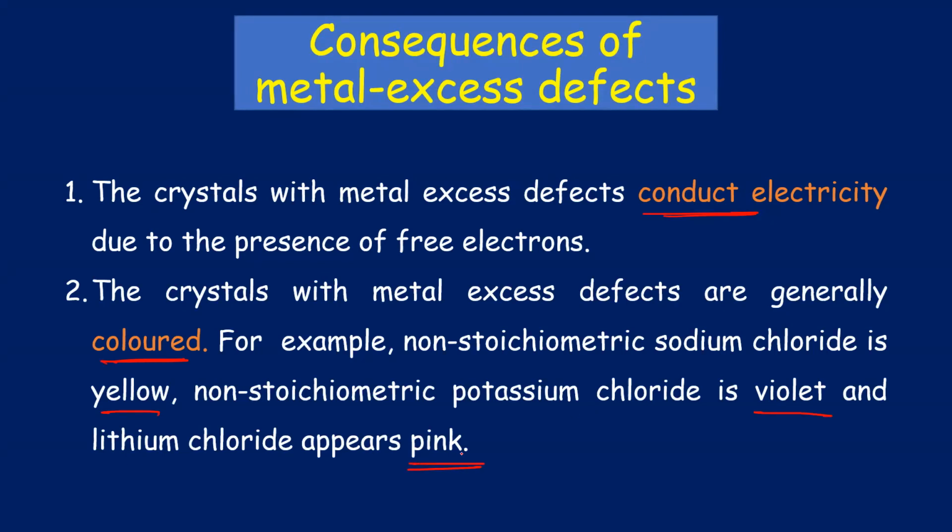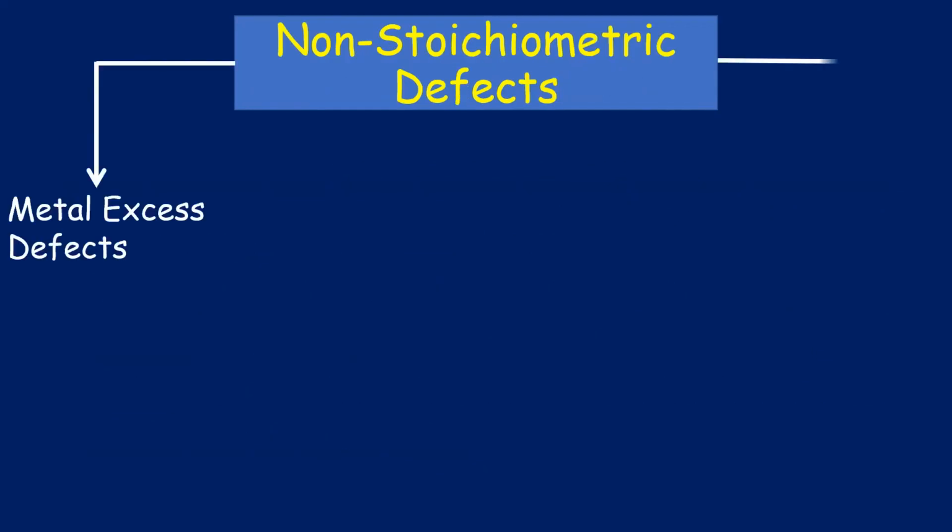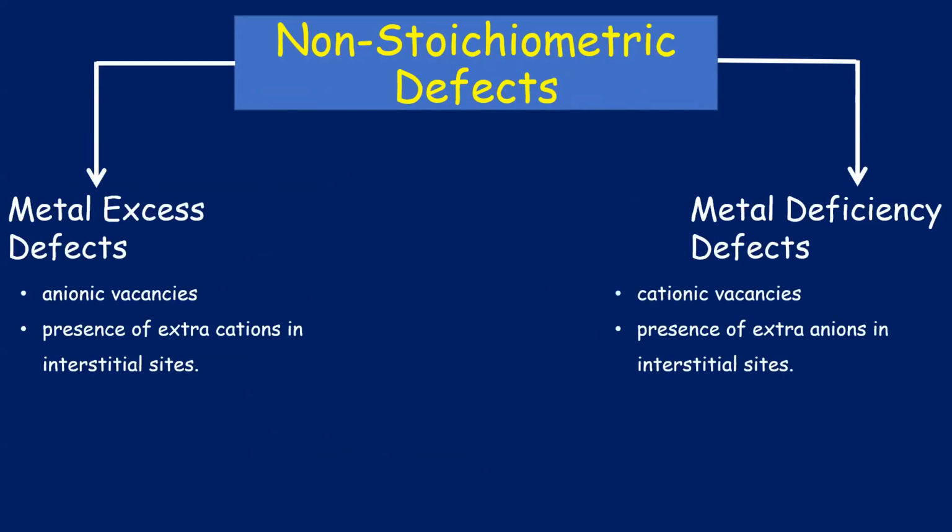So all the answers will be that they are having metal excess defect. These are the consequences. So we just saw that metal excess defect. Then we have seen these two things: anionic vacancy and the presence of extra cations. Now let us look at the metal deficiency defect with cation vacancy and presence of extra anions.